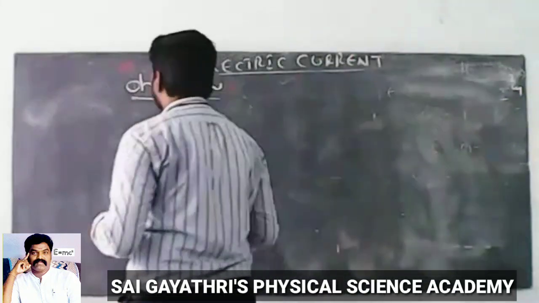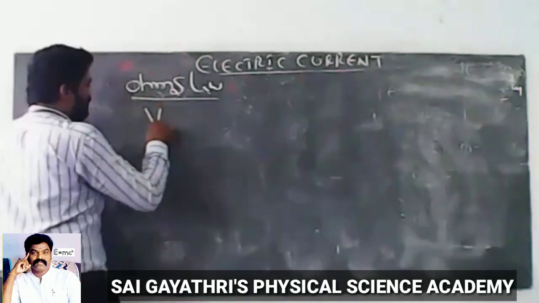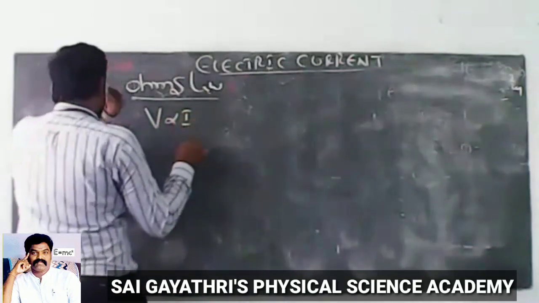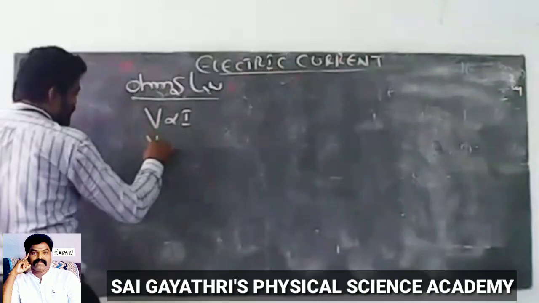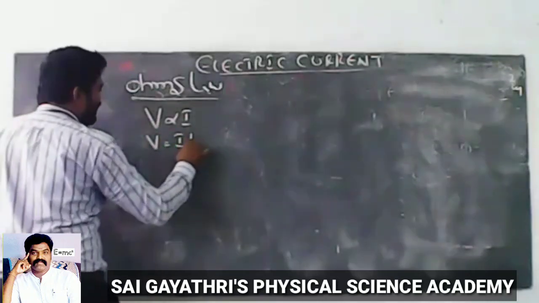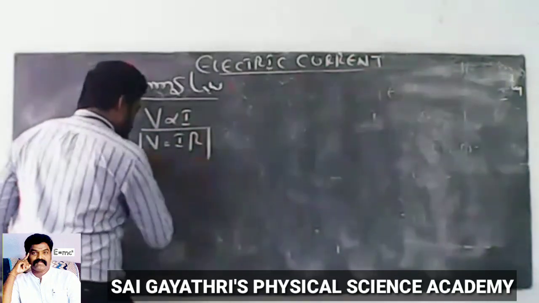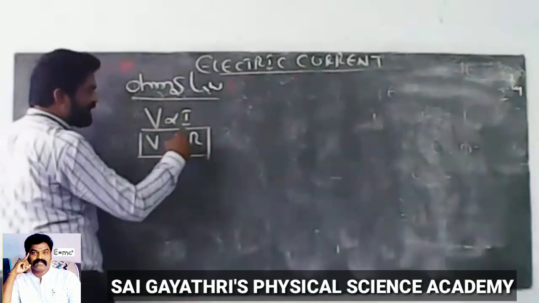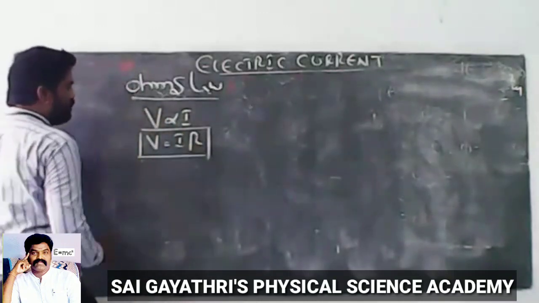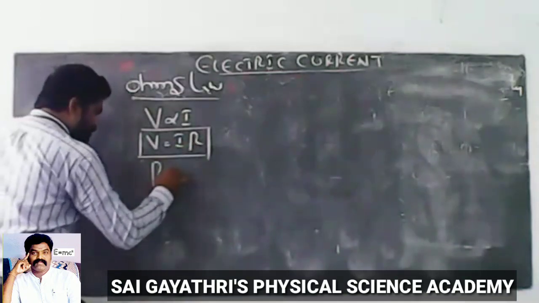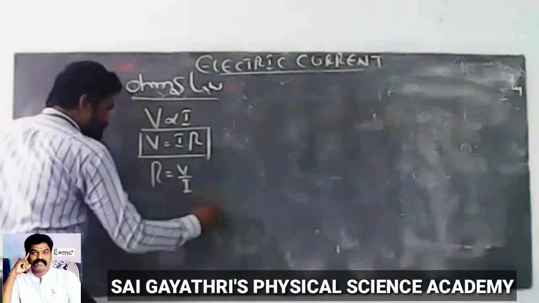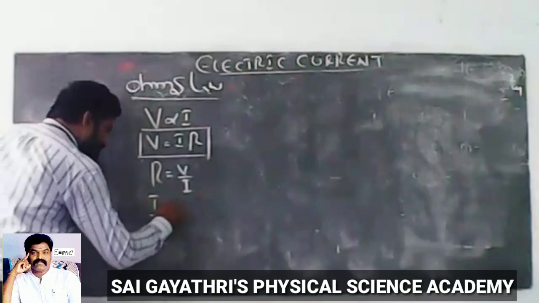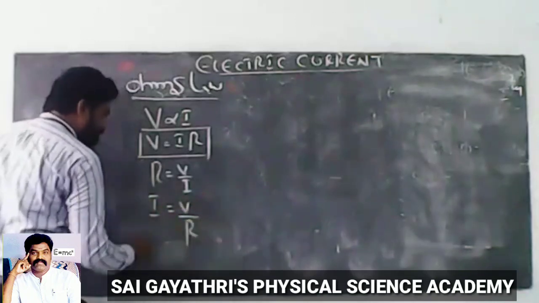So we can write V is directly proportional to I. Then V equal to IR. Here V is voltage, I current, R resistance. Now R equal to V by I. Then I equal to V by R.